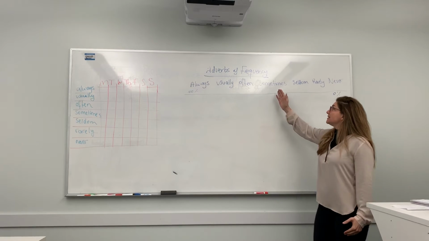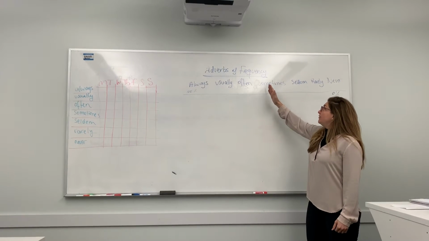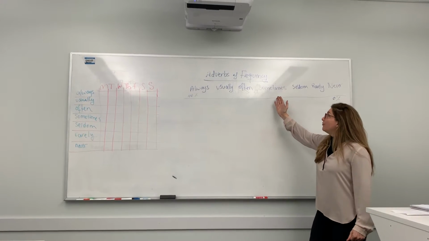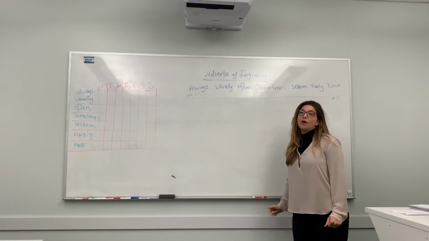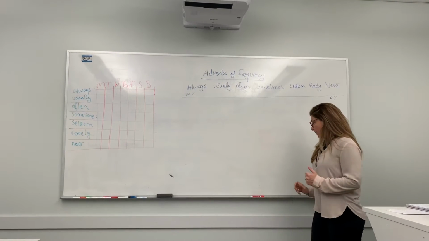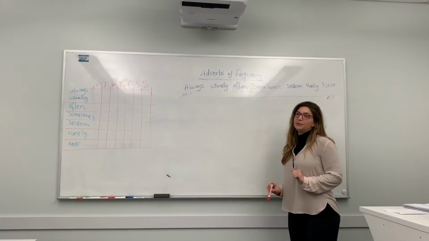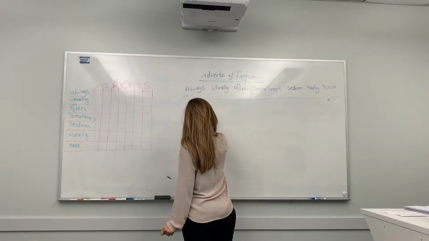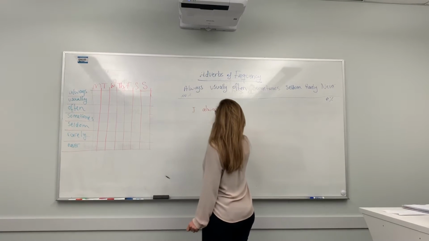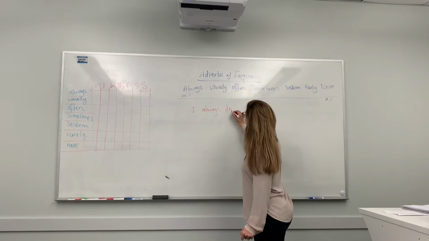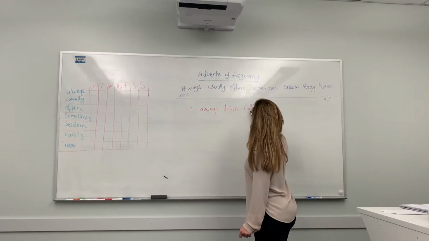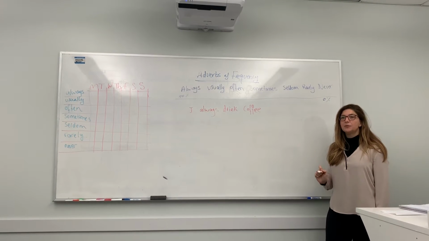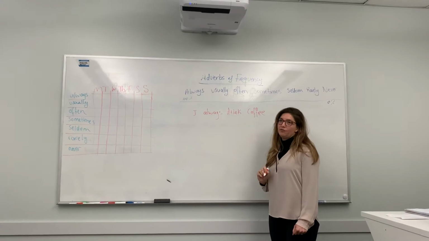For example, if you sometimes drink coffee, then of course you do it less than if you often drink coffee. Now, where do we use adverbs of frequency in sentences? Let's say, I always drink coffee. Adverbs of frequency come before the main verb.